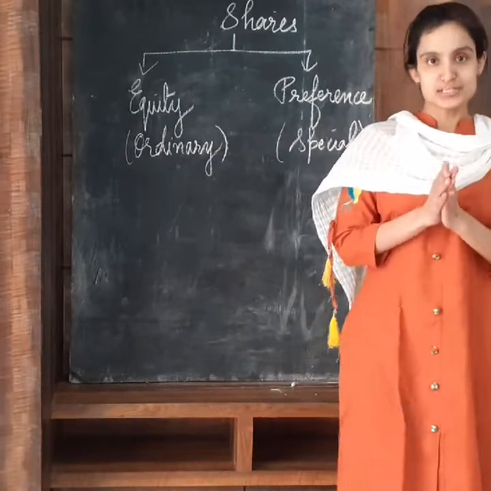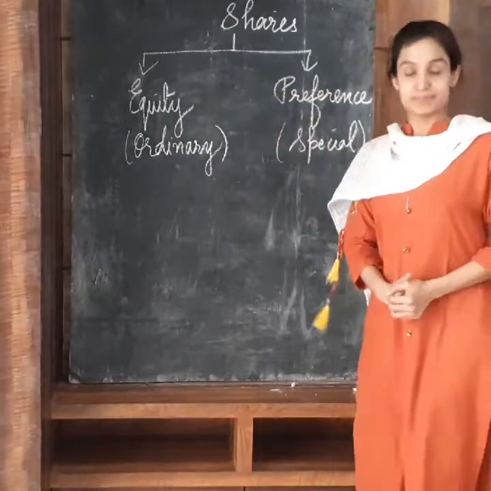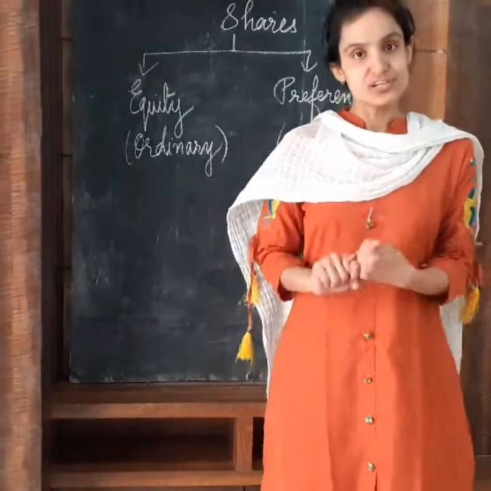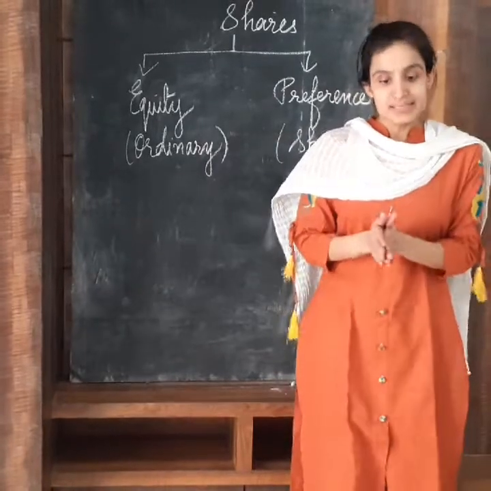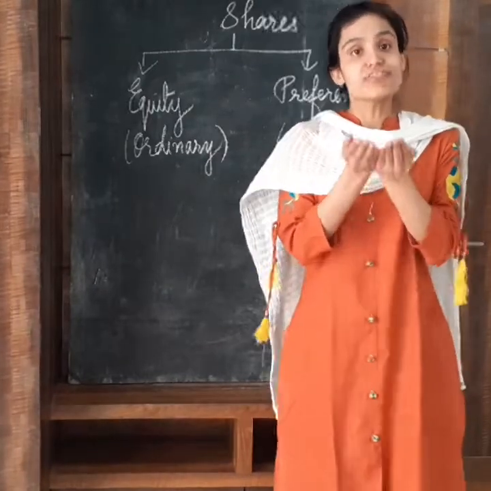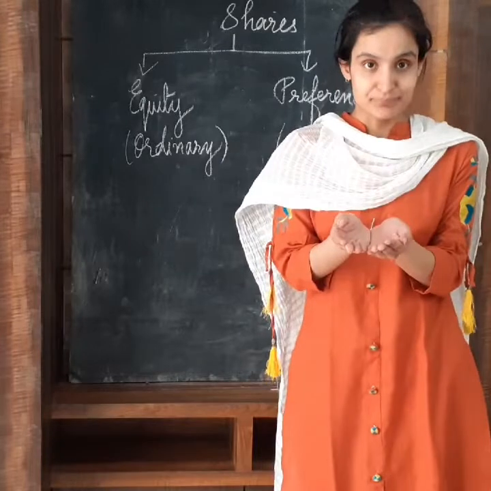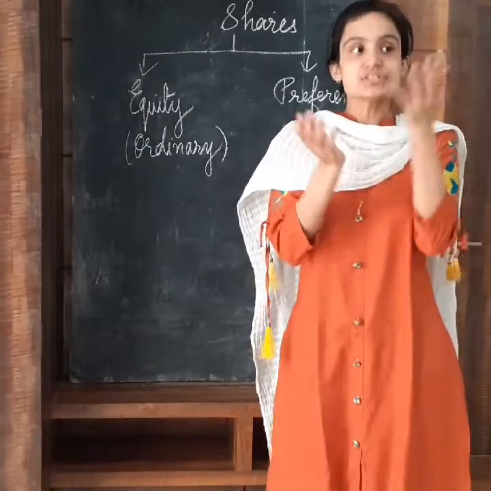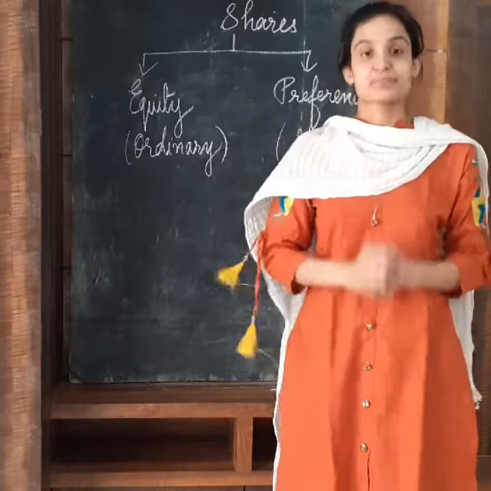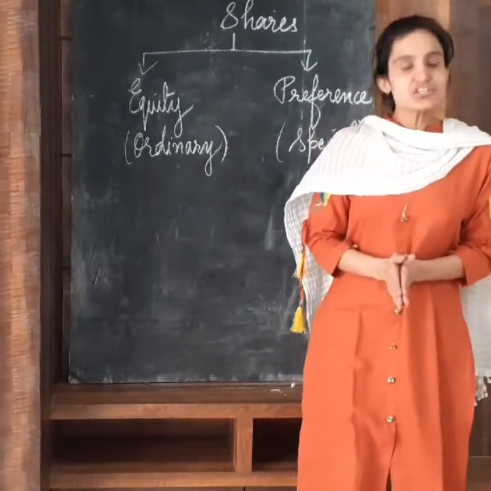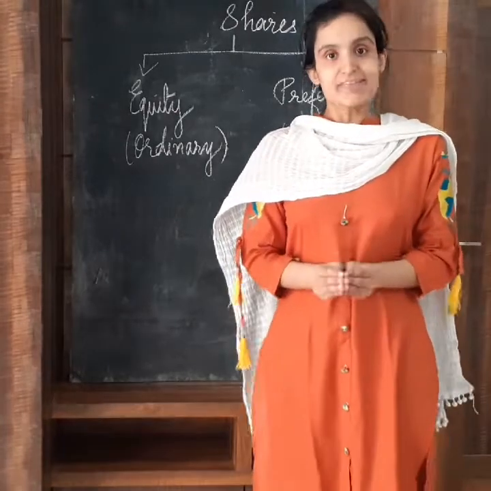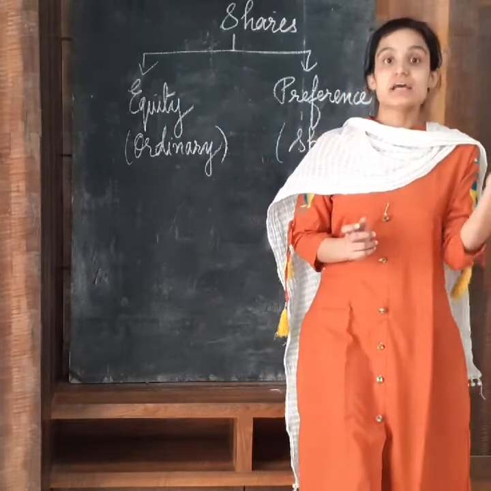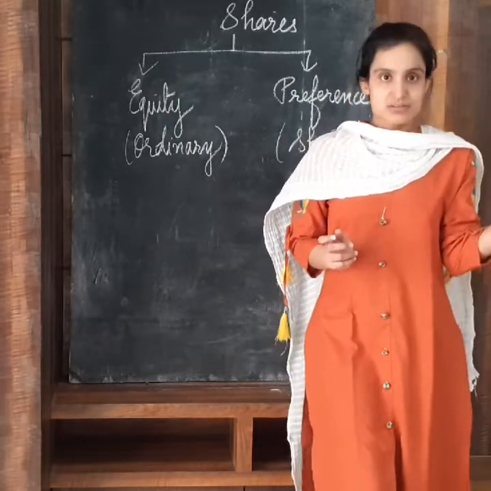So first we are going to discuss the features of equity shares. Equity shares are issued prior to preference shares and debentures. That means equity shares form the financial base of a company. Equity shares are issued before the company issues preference shares and debentures. Secondly, equity shareholders do not have any preferential rights. That is, their capital will be repaid at last.